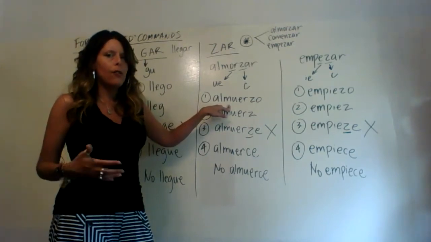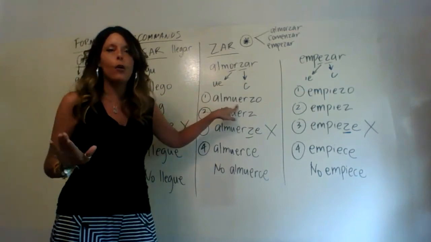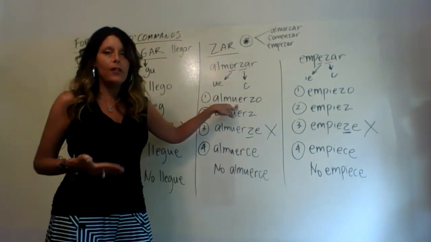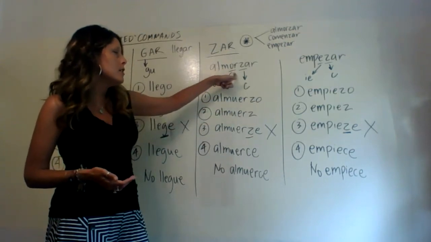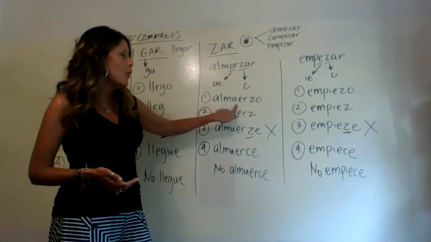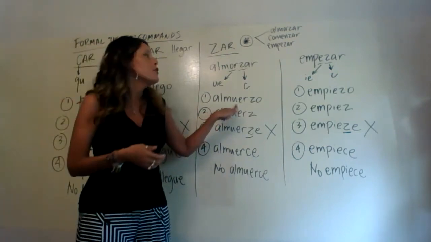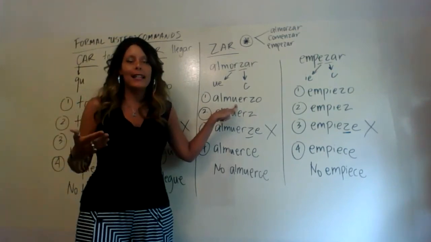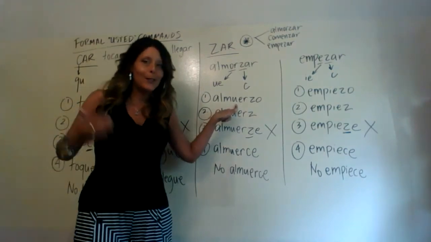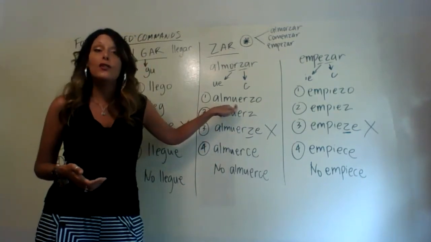Have we accounted for the ZAR thing that happens, the Z changing to a C yet? No, not yet. But have we accounted for the stem change? Sure, of course we have, because almorzar is an O to UE stem change, and we can see this UE right here. So we've already accounted for the stem change that occurs if we remember how to get almorzar back to the yo conjugation of the present tense. So that's step number one, almuerzo.